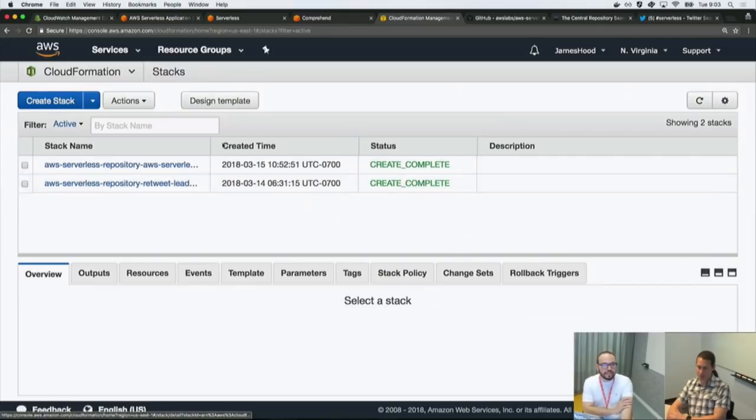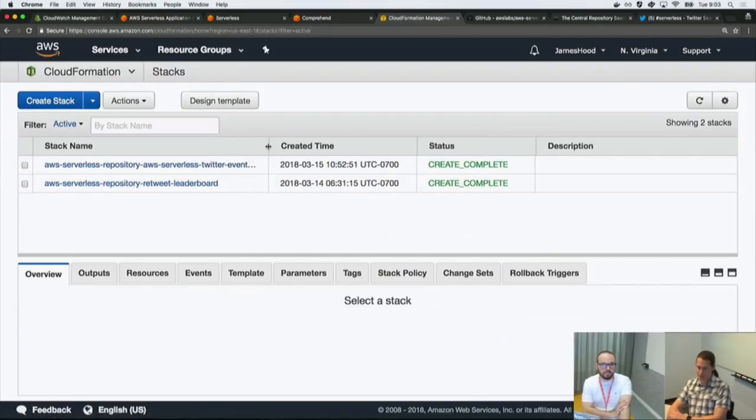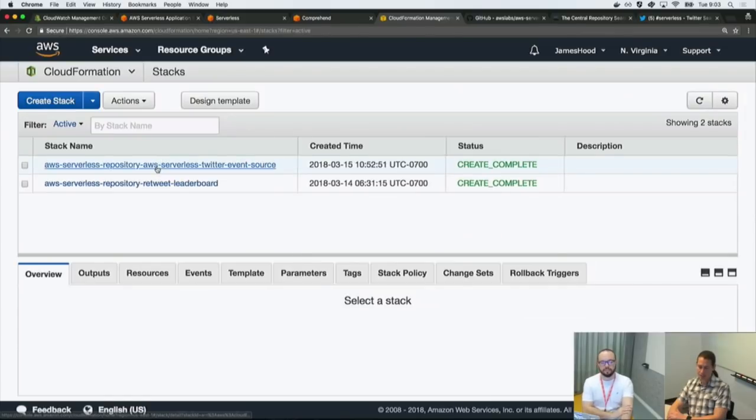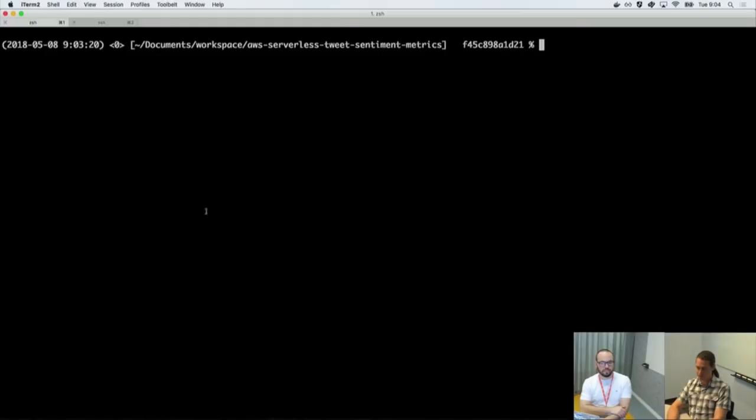So what you can see here is that I've deployed from the Serverless Application Repository. This was actually for my last Twitch stream. I have the Twitter event source, and I have my Retweet Leaderboard, which uses the Twitter event source. What I'm going to do is repurpose this to use my new app. So the first step is let's actually deploy this.